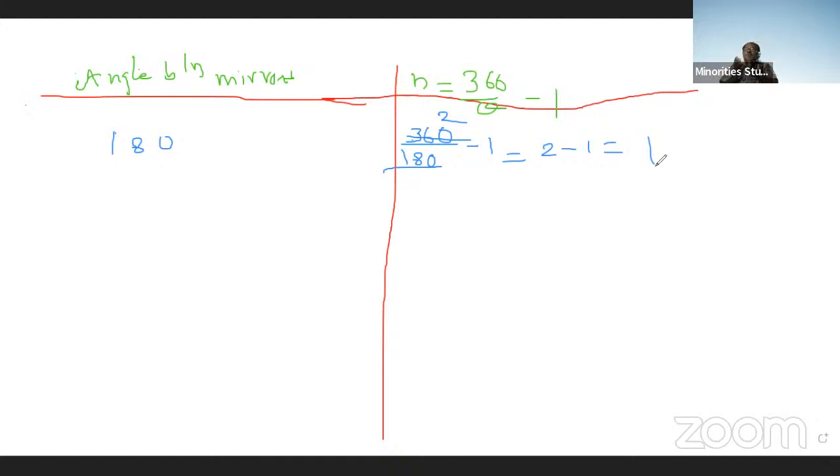Suppose we stand in front of these two mirrors, then part of the image can be formed in one mirror and the remaining part in the other mirror. Or if they are away from each other, this is also 180. If you stand in front of this mirror, our image is formed here and no image is seen in the other. Therefore, only one image can be formed if the angle between two mirrors is 180 degrees.